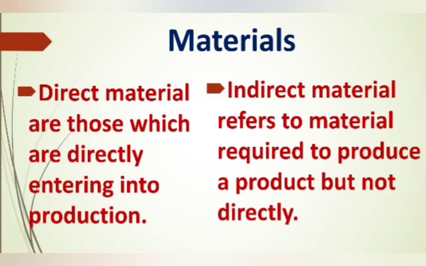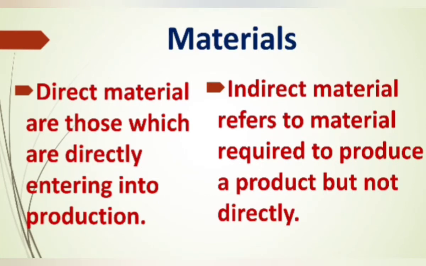And the next one is indirect materials. It refers to the materials required to produce a product but not directly. Those materials which cannot be directly charged to the product, we call indirect material. For example, sewing threads in dressmaking, nails in furniture, glue in book binding, nuts, pins, screws, all other examples for indirect material.